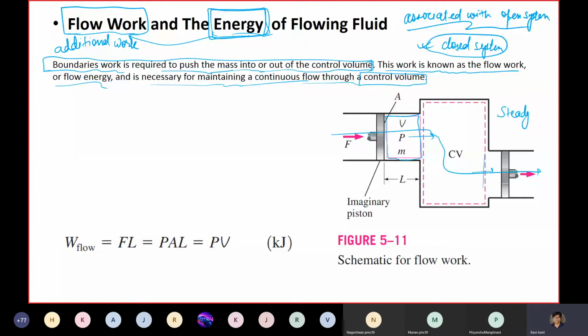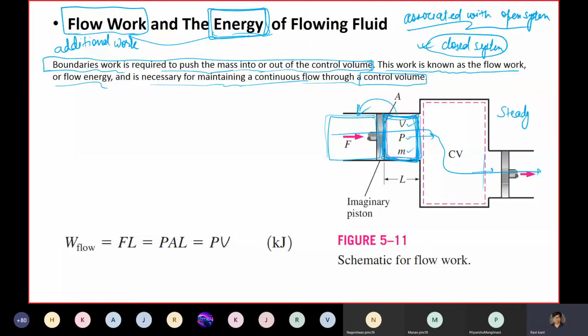Let's suppose I'm considering this fluid element, whose volume is V, pressure is P, and mass is M. Next to this fluid, towards the left, you have another fluid element which is trying to push this fluid element inside the control volume.